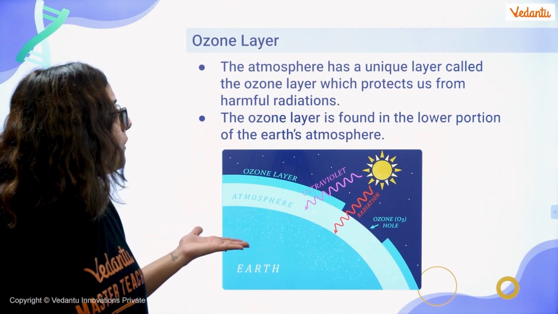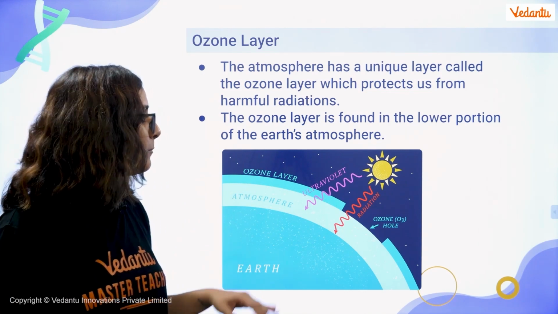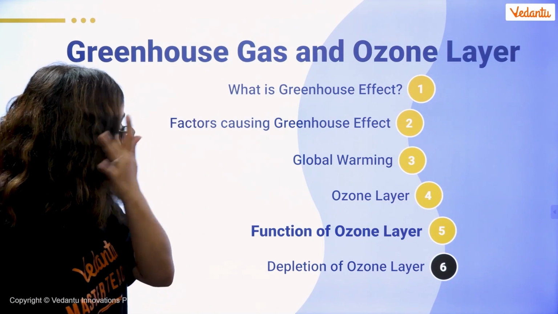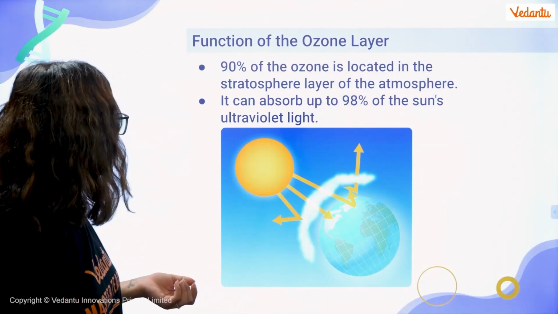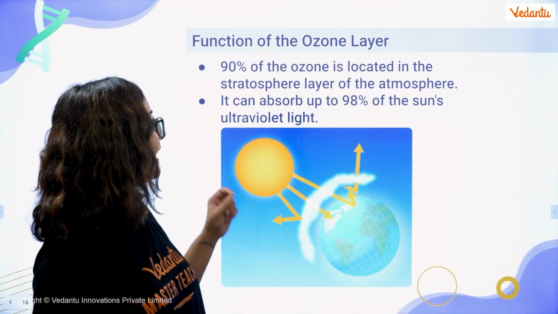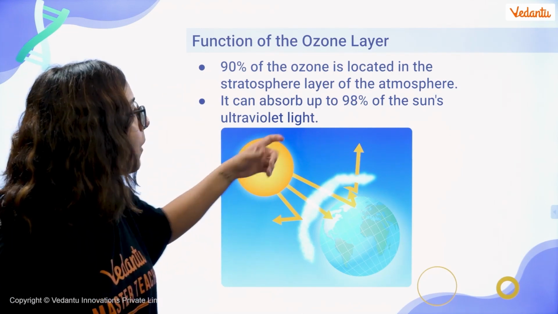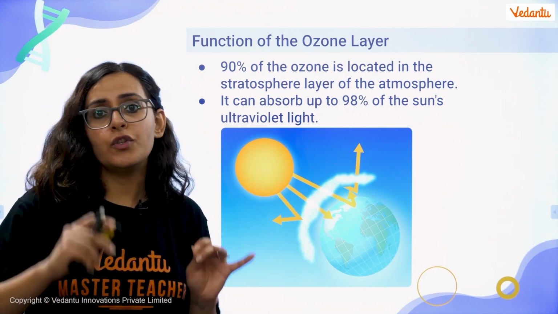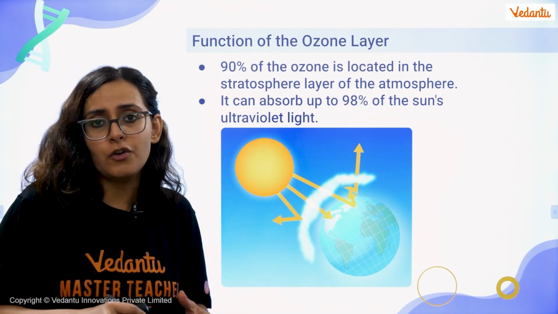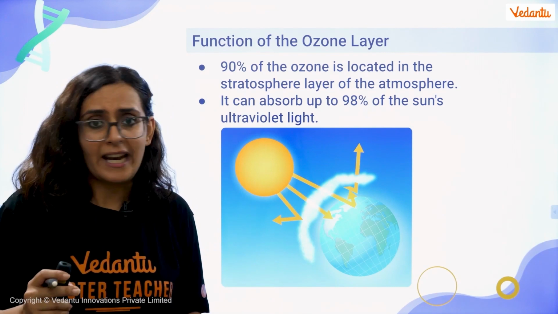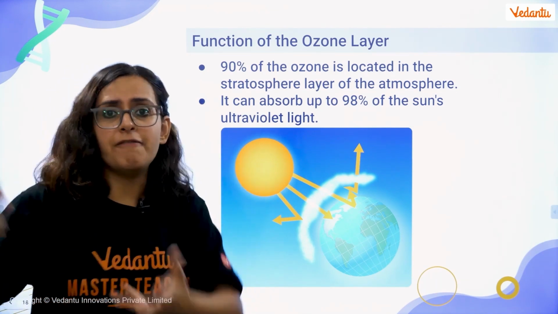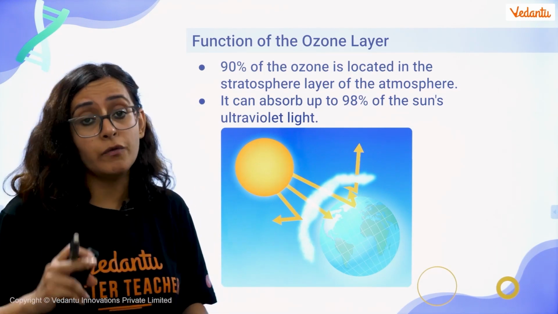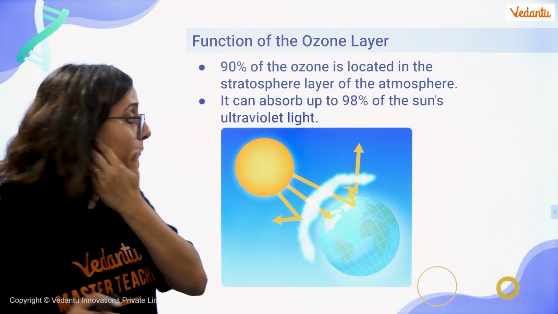The ozone layer is found in the lower portion of the Earth's atmosphere, somewhere in the stratosphere. Okay, function. I've already mentioned that function to you. 90% of the ozone is located in the stratosphere, and it can absorb up to 98% of the sun's UV rays. But yes, in order to protect yourself from the UV rays, you people use sunblocks, right? So it is SPF 50, SPF 30 and all those. That is also to protect your skin from the UV radiation, because they are very harmful.